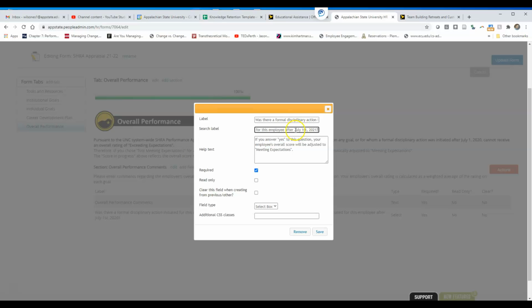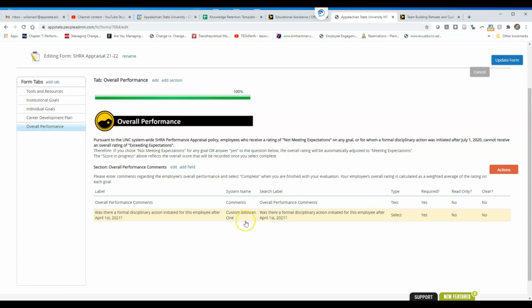And they're just going to answer that question yes or no. If they answer yes, it triggers something in the system, and I will show you what that does in a different tutorial. Make sure that that is required. And again, if they change the policy and they take this out, all the better. But that's where it is for right now. That is only an SHRA. It is not part of the EHRA guidelines.